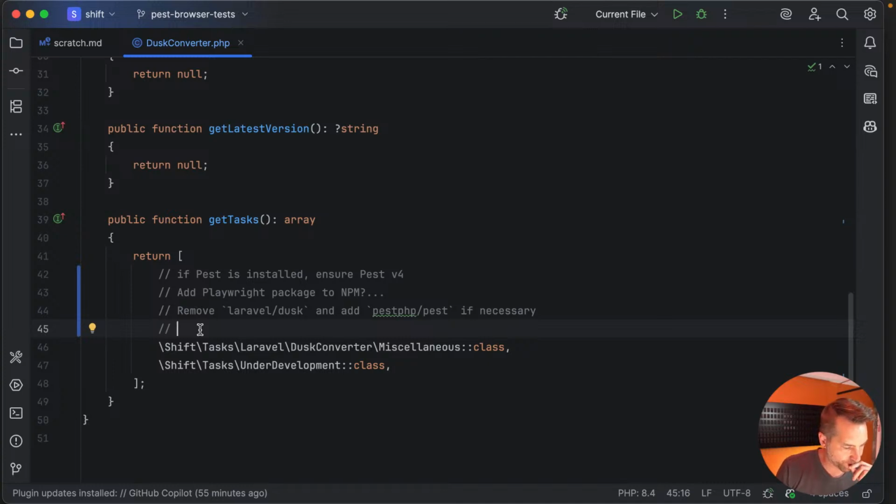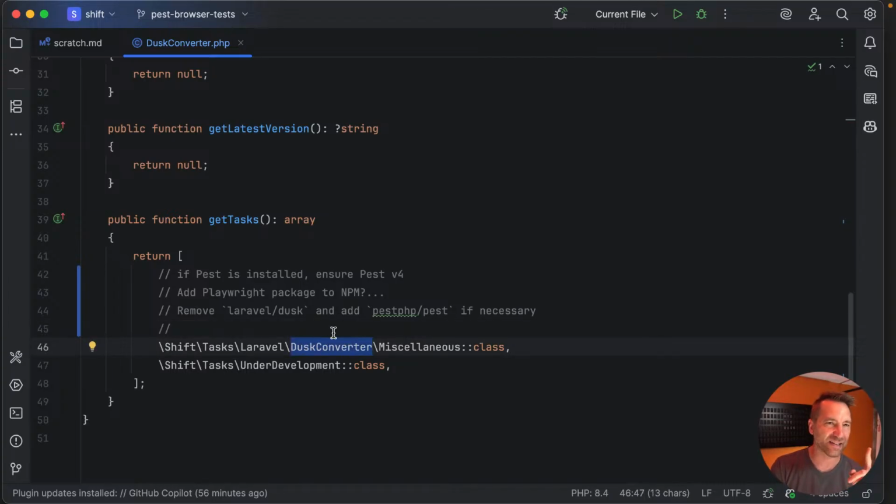Then this is where it's going to be like a pipe and filter systematic approach, where the tasks will not be in isolation, but to not have the tasks be incredibly big, this is where I might have very specific Dusk converter tasks. I kind of did this with the Laravel 11 Shift.